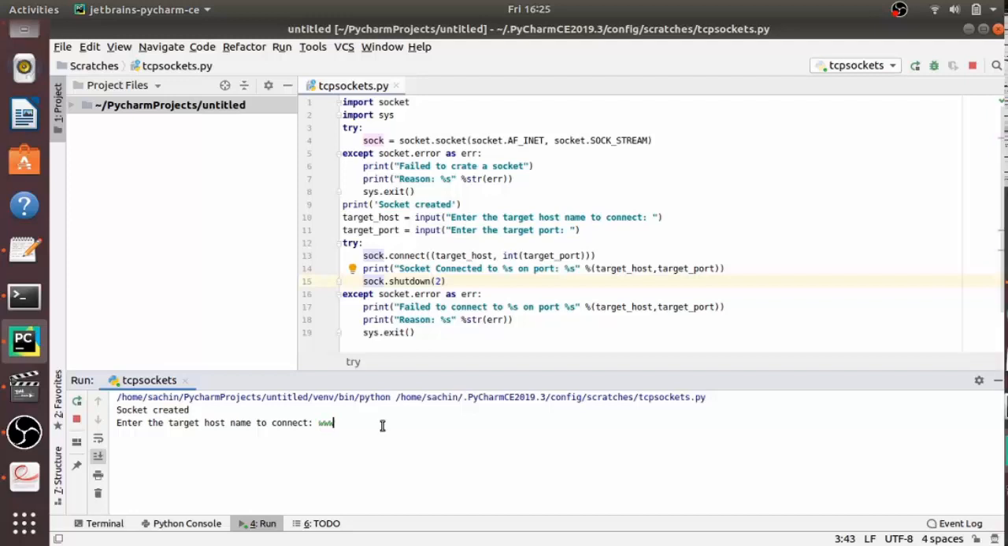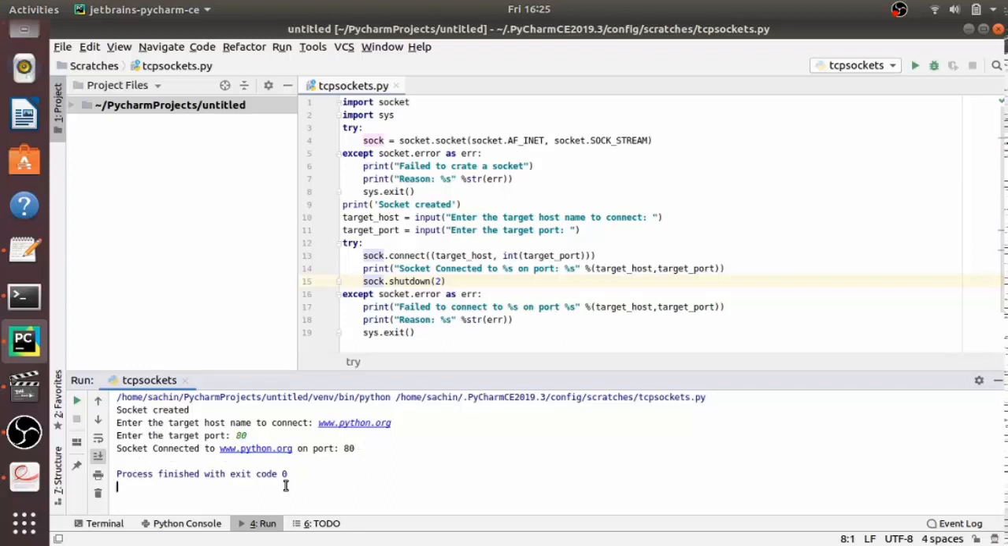Yeah, and now enter the target host name. So I am connecting to www.python.org, let's suppose, and obviously the target port is 80. It is standard. So yeah, it is showing socket connected to www.python.org on port number 80.